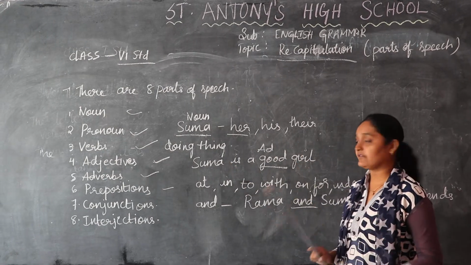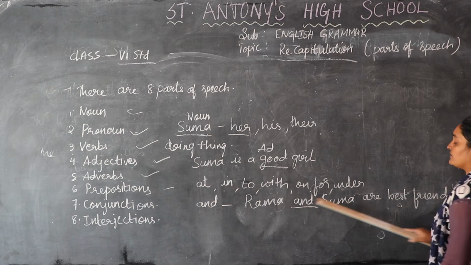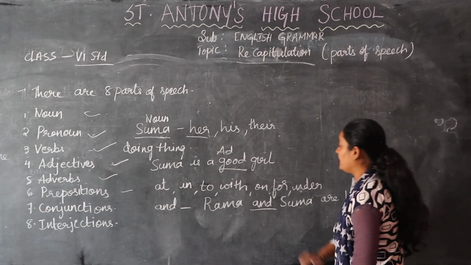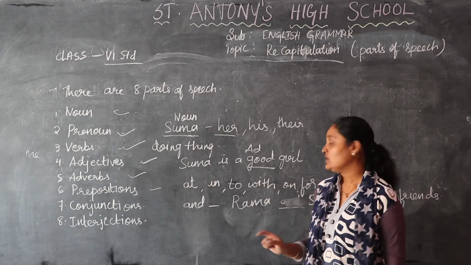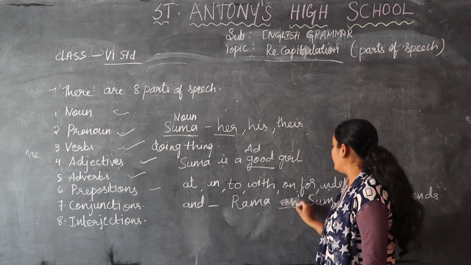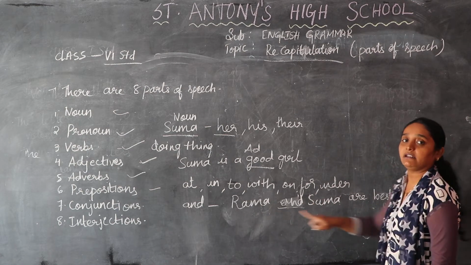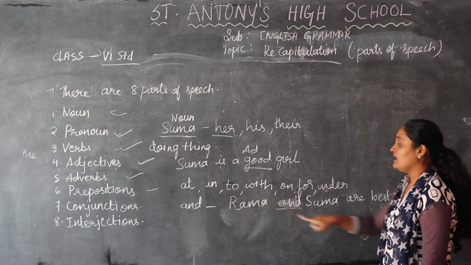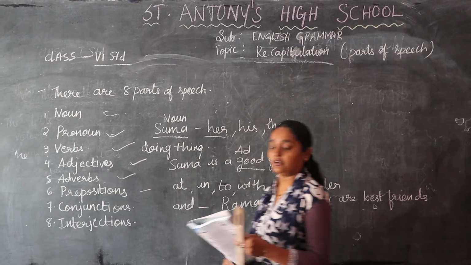All these are words which join the sentence. Here Rama and Suma: if I don't write and, it will not be a complete sense and you will not be able to understand. This is the word used to give certain meaning. It is joining the two words here. Rama and Suma are best friends. Okay children, did you understand?